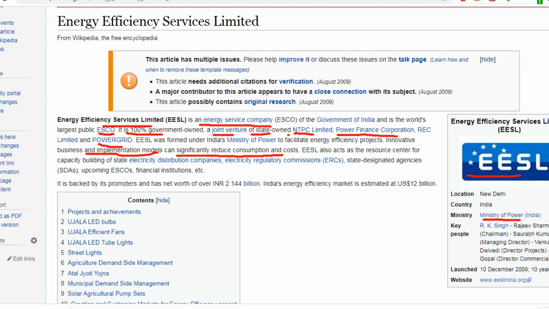Also, it acts as the resource center for capacity building of electricity distribution companies, DISCOMs. Their capacity will be built by this resource center, EESL. Electricity regulatory commissions, all these are having their capacity building exercises in EESL. It also helps the state designated agencies, upcoming ESCOs, and if there is any other energy service company, the help will be provided by EESL. It also helps the financial institutions in energy conservation and everything.